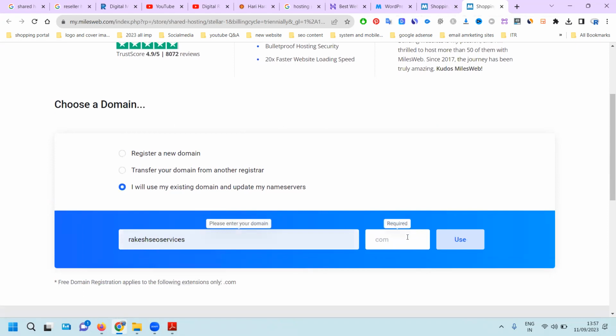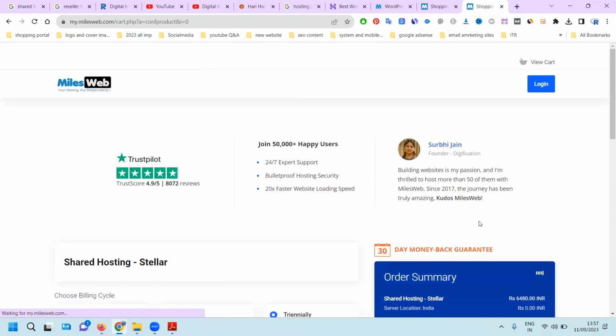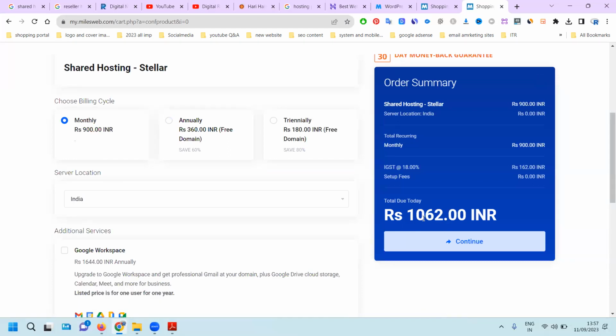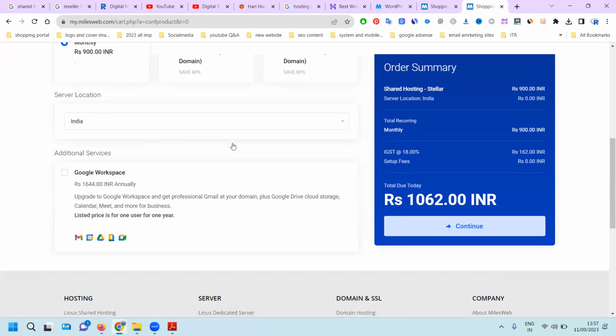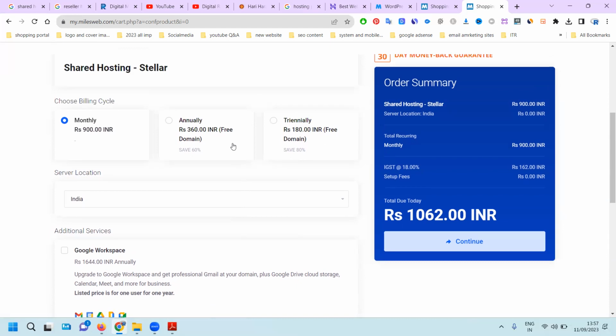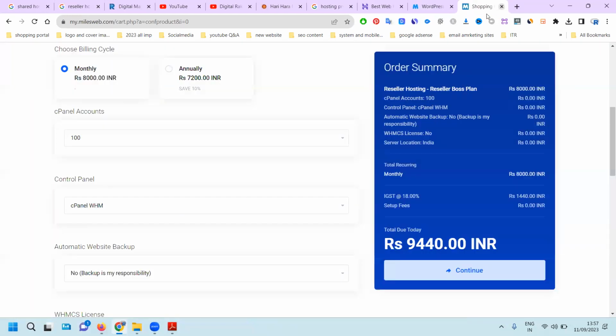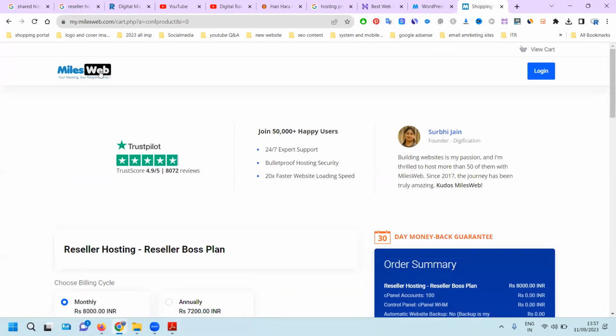See, for any hosting package you check, your domain name is compulsory and mandatory. Without a domain name, we don't purchase monthly here. WordPress is also very flexible, up to 200 GB. But WordPress supports only one platform, that is WordPress. There is an option called plug and play website. Is it clear? If I have to add multiple languages, multiple coding, the one and only option is Linux. Here one more option is there.